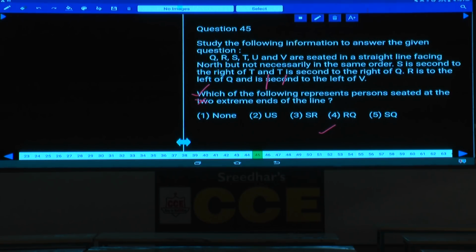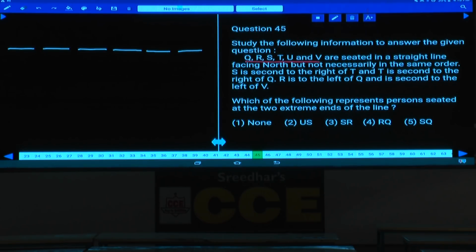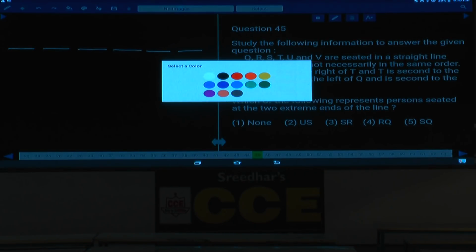Then 45 onwards, 45 to 48, these 4 questions are based on a small seating arrangement. Now how many persons are there? Q, R, S, T, U, V are seated in a straight line facing north but not necessarily in the same order. How many persons are there? We have 6 persons, 1, 2, 3, 4, 5 and 6. Now these 6 persons are seated in a row facing towards which direction?